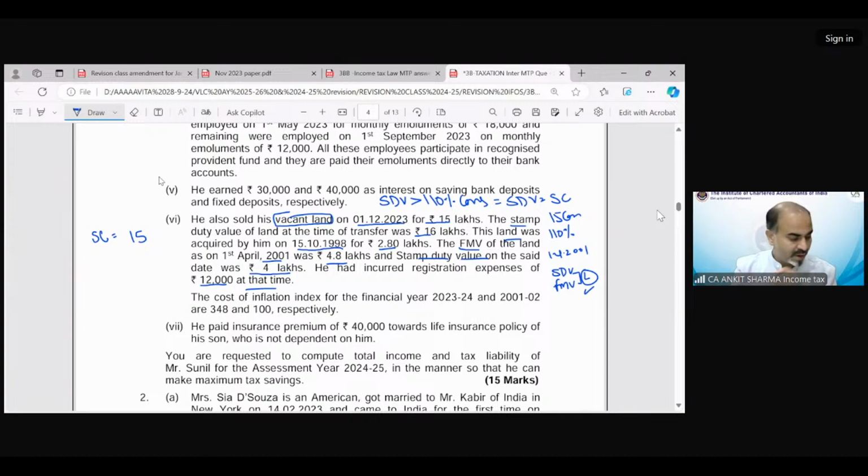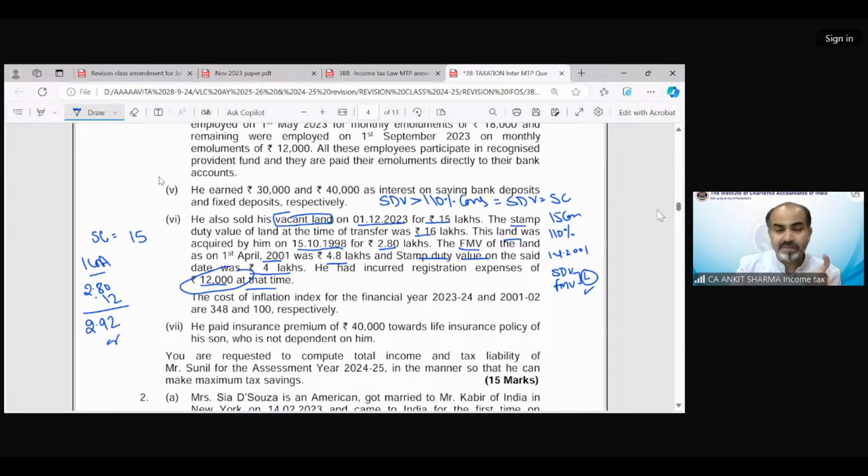I hope it's clear. Now we need to find out the indexed cost of acquisition, because the asset is a long-term capital asset. For that purpose, we need to know the purchase price of that property, because it has been purchased before 1.4.2001. And the purchase price given in the question is 2.8 lakh. This needs to be compared with the fair market value as on 1.4.2001. And the stamp duty value also has been given. So technically, you can see the purchase cost was 280 plus 12,000 rupees, which has been incurred at the time of registry. So technically it was 2.92.